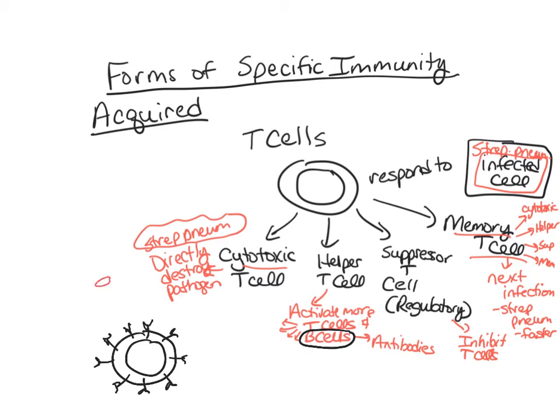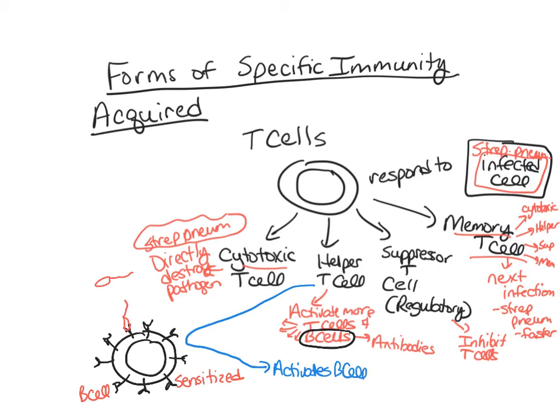This strep pneumoniae bacterium comes and attaches itself to the B cell. Now that B cell becomes sensitized. And then that helper T cell has to come over and activate that B cell. So we have to have that helper T cell activating that B cell.